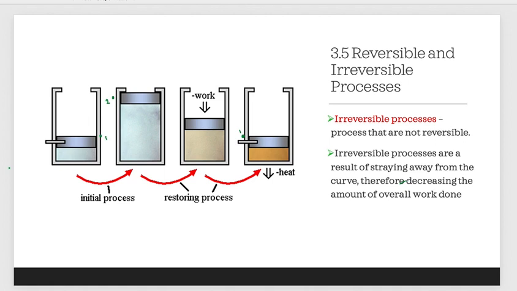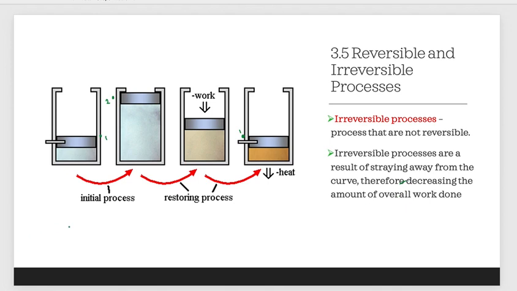Next, we go to irreversible process. Irreversible process is contrary from reversible process. If we can see from this diagram, the piston is moving from this position to this position, and after some time it does not go back to its original position because there will be heat loss along the way. So we can say irreversible processes are the result of straying away from the curve, therefore decreasing the amount of overall work done.